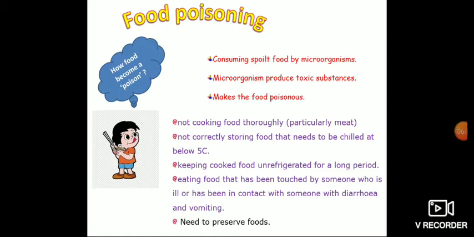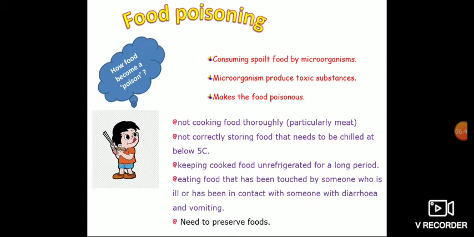And not correctly storing food that needs to be chilled at below 5 degree Celsius. Because below 5 degree Celsius only the bacteria won't survive. So even when we are keeping food in the fridge, we have to keep monitoring the temperature. And keeping cooked food unrefrigerated for a long time. You have cooked a new food and you have some remaining, so you should store it in a proper fridge. If you leave it as it is, the food may get spoiled soon.